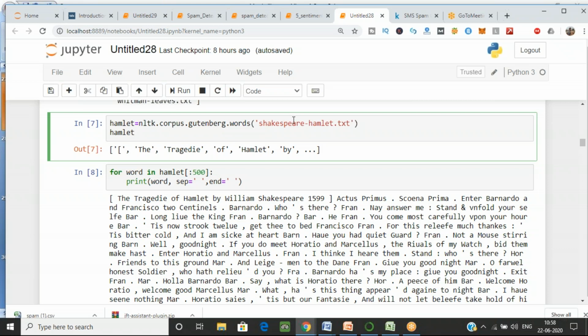So if I am passing this file over here, what will it do? First, it will go to your NLTK library, then the corpus library, and in this, it will find this file, Shakespeare-hamlet.txt. It will find this file, and in that, it will convert it into tokens, that is, into the form of words.